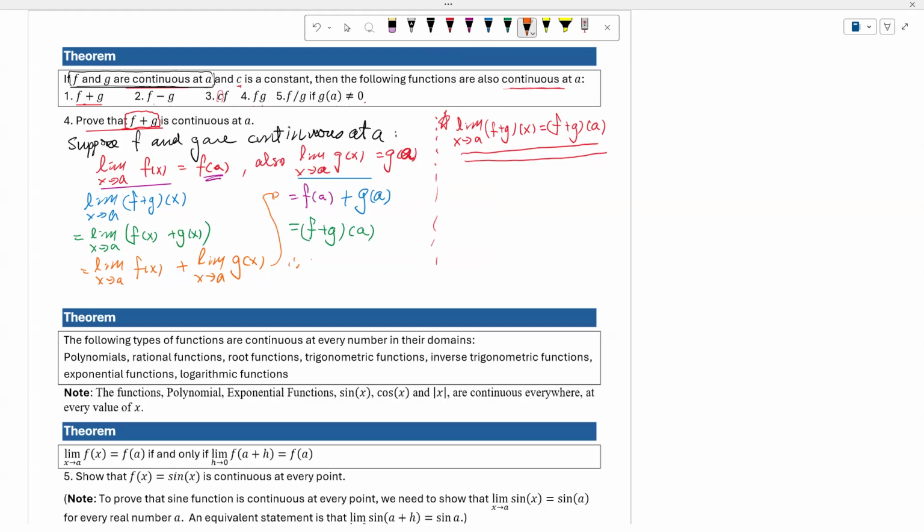Since the limit as x approaches a of f plus g of x equals f plus g of a, the function f plus g is continuous at x equal to a.